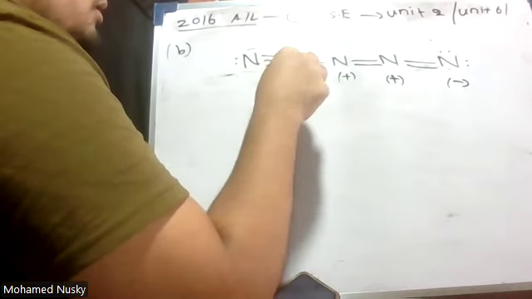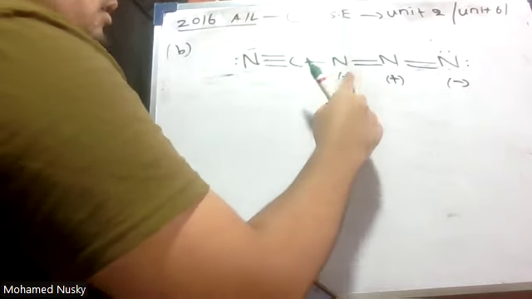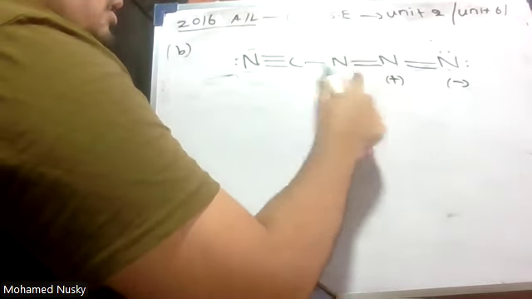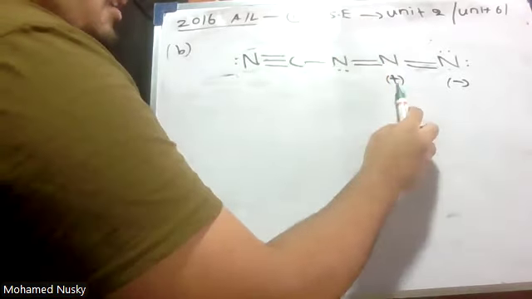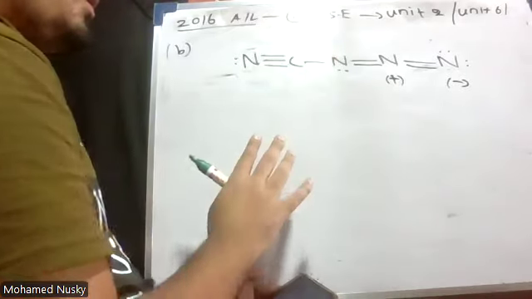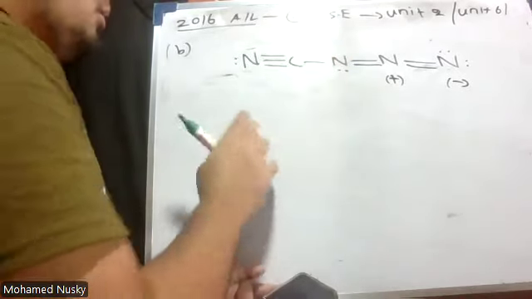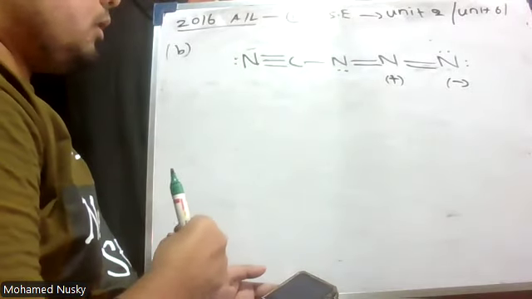Here, 1, 2, 3, 4, 5, no formal charge. This had the lone pair initially, no formal charge. But if there are opposite charges on adjacent atoms, that structure is stable. If same charges, it's unstable. Therefore, I can take this as a stable structure. Okay.